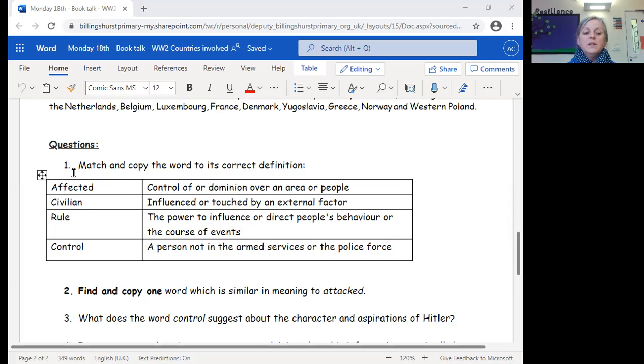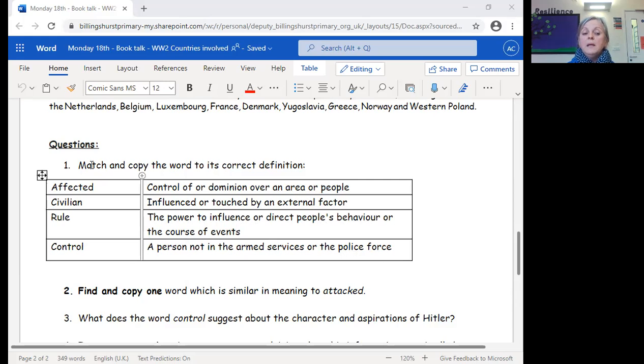So you've got the words down this side of the column, and here the definitions, but they're not matched up accurately yet. You have to look at the word and match it to the definition. So this word affected, and it's civilian, rule, control. Then it's control of or dominion over an area or people. So that's one of the definitions that matches one of these words. Influenced or touched by an external factor. The power to influence or direct people's behaviour or the course of events. A person not in the armed services or the police force.